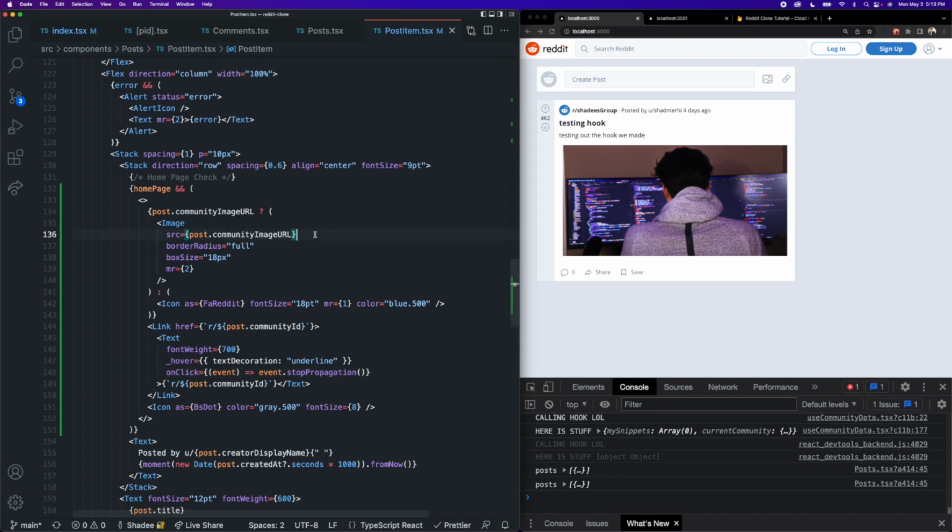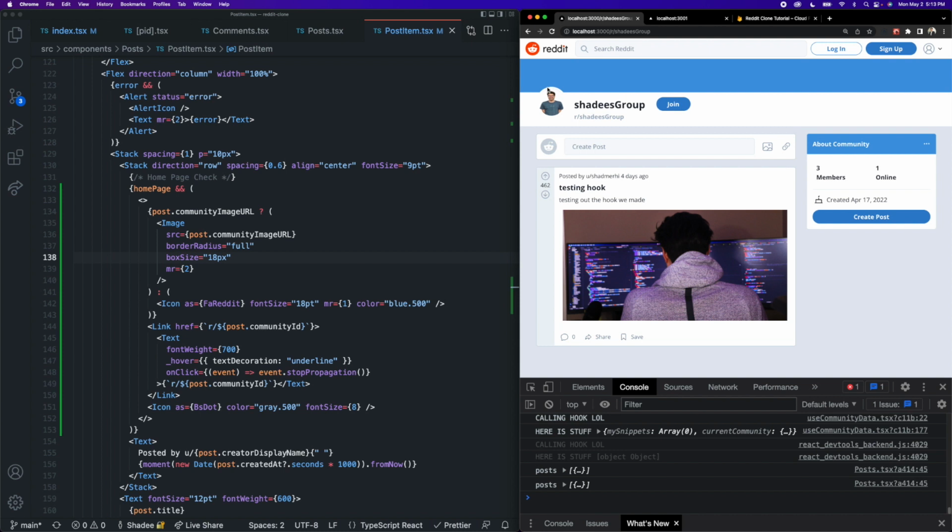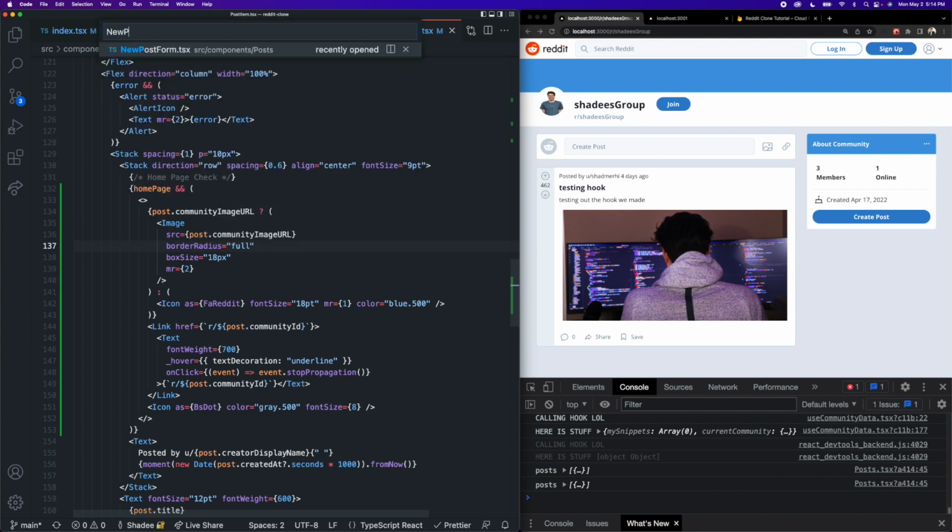And now we just need to go back and quickly add the community image URL to our new post documents if it exists. Because Shadi's group, if I go into here, does have a custom community image, and we need that to be inserted onto the post as well, and we are currently not doing that. Very simple to fix. We can just go to our new post form file.